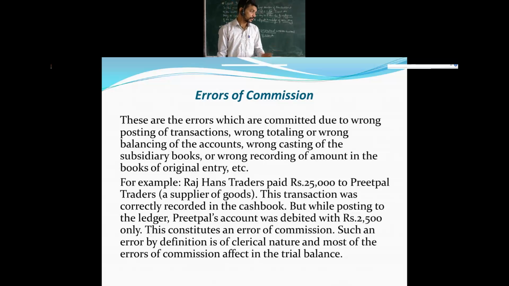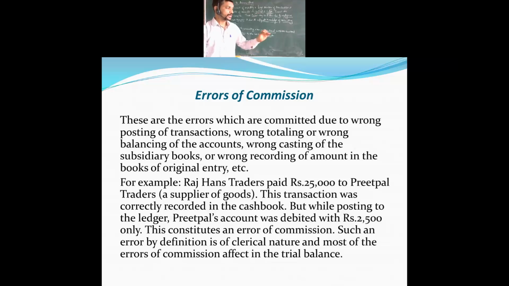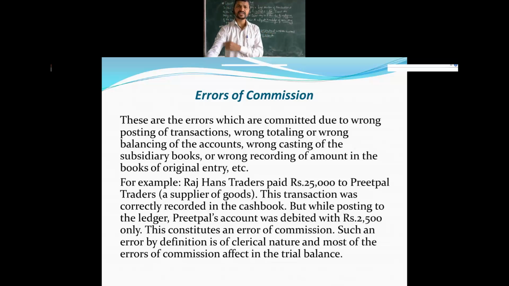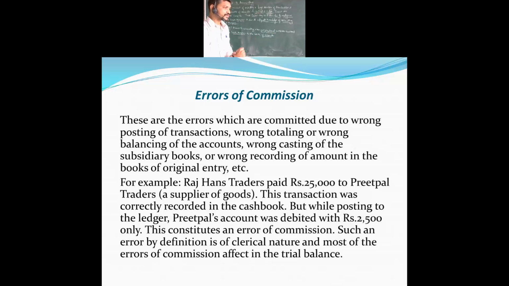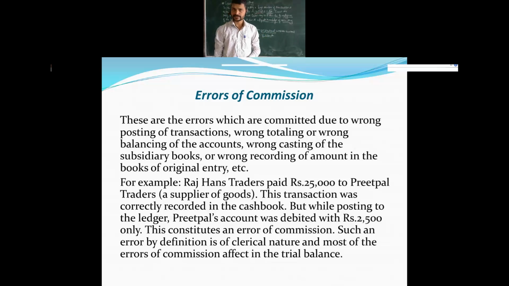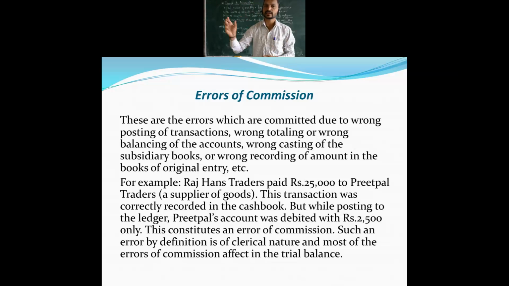That is what errors of commission mean. How do errors of commission come into existence? Wrong posting of a transaction: when you pass a journal entry, you have to decide in which ledger account to post it. If you miss that, the error comes in.